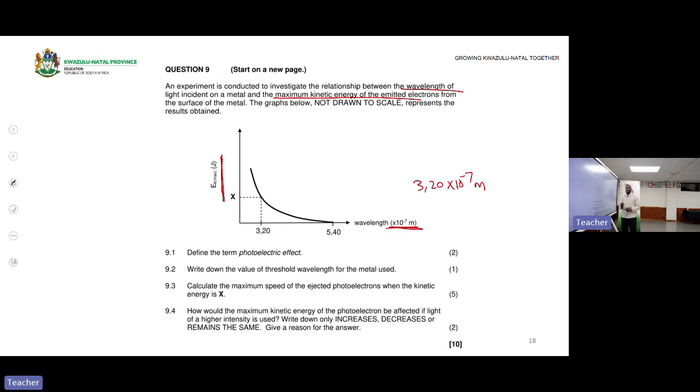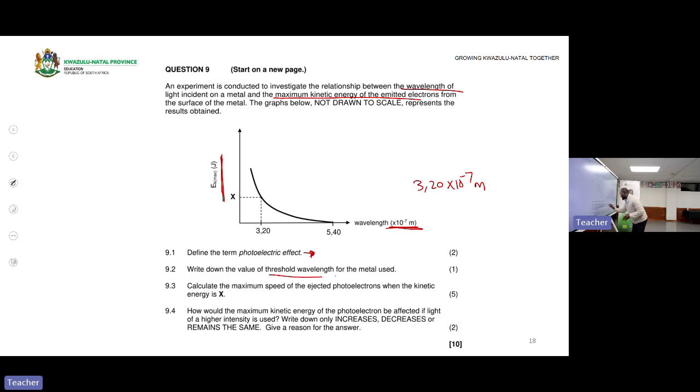Always be careful of the bracket. The bracket indicates that any number that you take here, first multiply it by 10 to the minus 7 so that it can be in meters. So be very careful about that one. Sometimes students just take this number as it is and think it is wavelength. No, it's not. It will only be wavelength after you have multiplied by 10 to the power of minus 7. Okay. This is just the definition to define the term photoelectric effect. So exactly what Mr. Mtiana explained, slide A2.